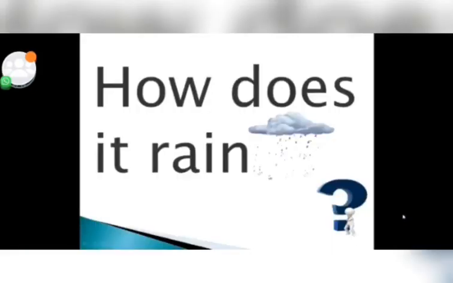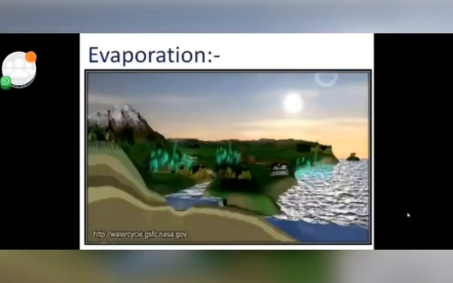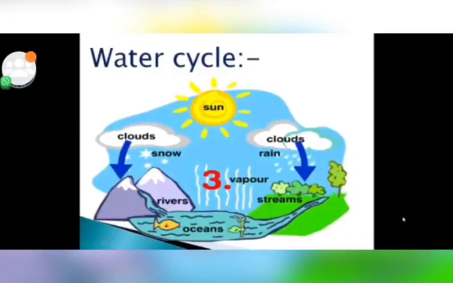The next we are going to see how it rains. To learn the phenomena of rain, we must learn two processes. One is evaporation and the second is condensation. Evaporation is when, because of the heat of the sun, water gets heated and turns into water vapors and they go up. And condensation is when the vapors go up. As we go high in the sky, the atmosphere becomes cooler and cooler, so these water vapors again convert into water droplets. All the small water droplets come together and form big clouds. When the clouds become heavy, they fall down in the form of water. Here you can see the picture of the water cycle.